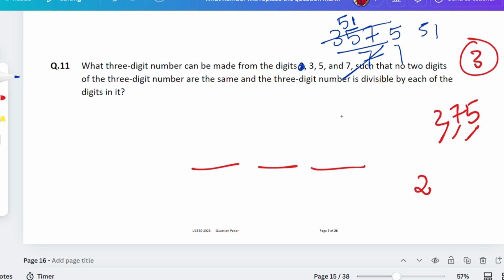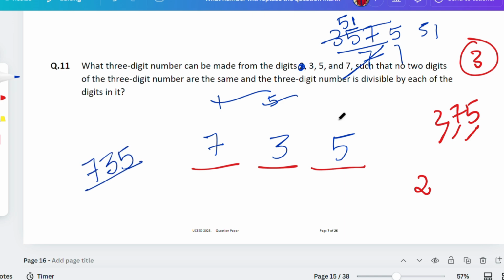So now, what if you put 5 here? Then you could put 3 in between and 7 here. It could be divided by 7: 7 ones are 7, 7 fives are 35. It could be divided by 5 as well. It could be divided by 3 as well, because for 3, what you have to do: 7 plus 3 is 10, 10 plus 5 is 15. For sure, it would be divisible. So the answer would be, what guys? 735, isn't it? So the answer will be 735.